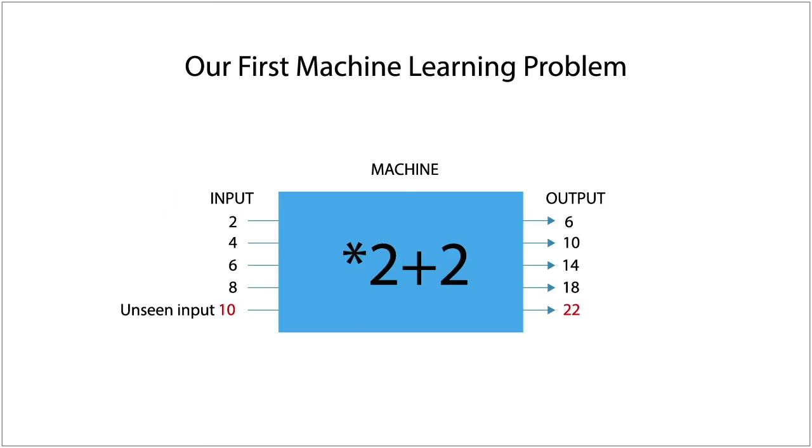Congratulations! You just solved your first machine learning problem. What we did was, first we looked at input-output pairs, the training data, and figured out what the relationship is between them. The relationship we called the model.